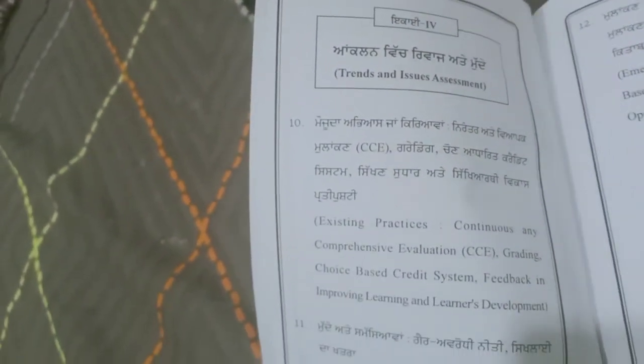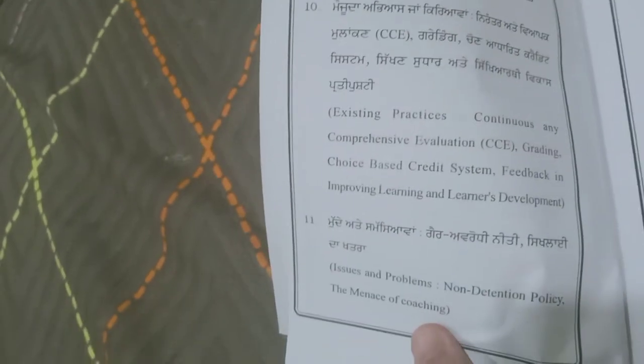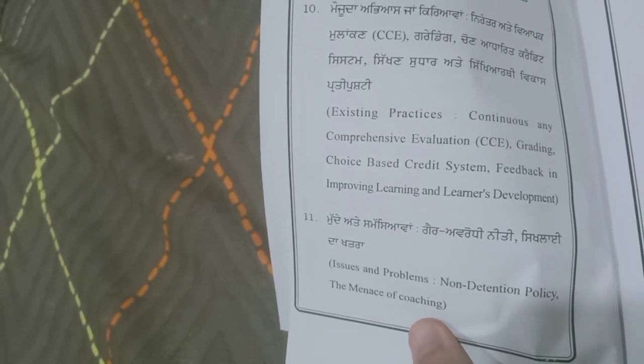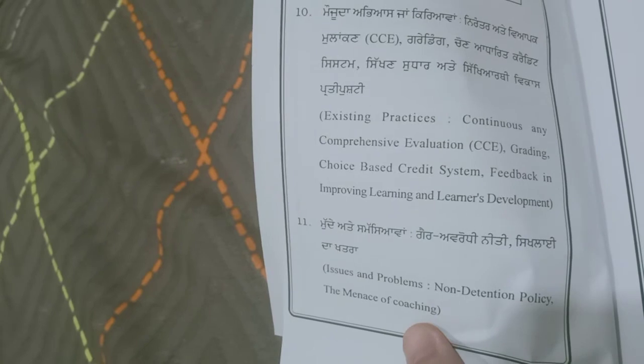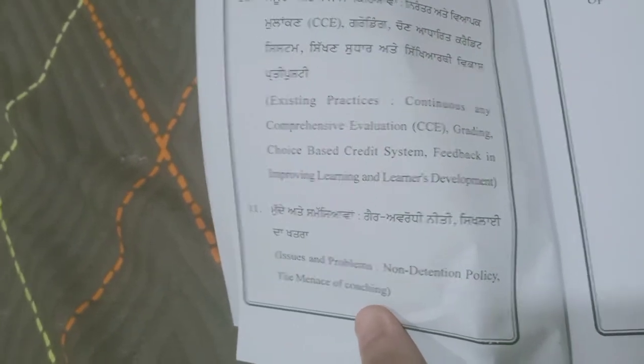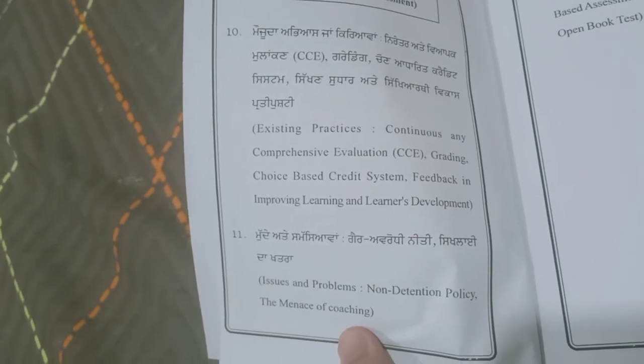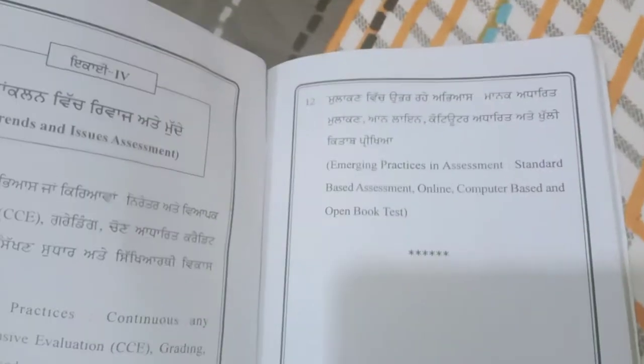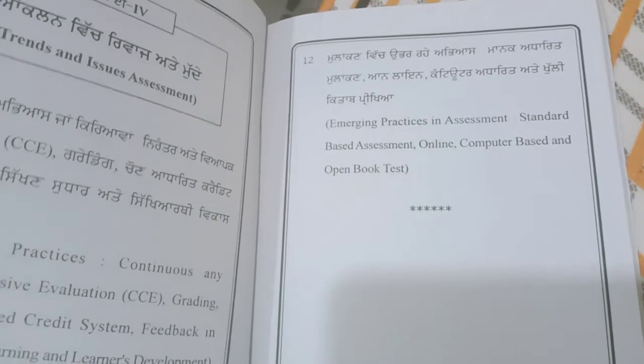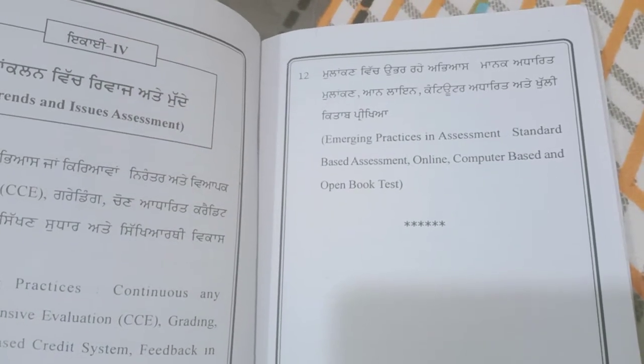Then unit 4 trends and issues in assessment, existing practices, continuous and comprehensive evaluation, grading, choice-based credit system, feedback in improving learning and learner development, issues and problems, no retention policies, and management of coaching. Then emerging practices in assessment, standard-based assessment, online, computer-based, and open book test.